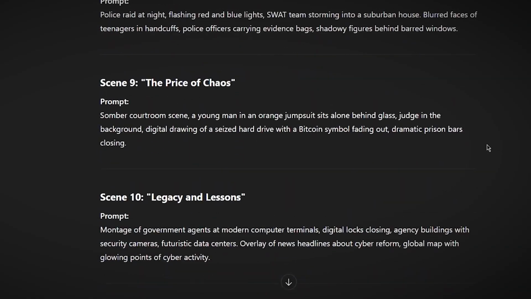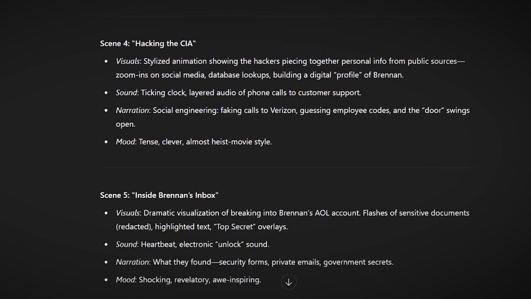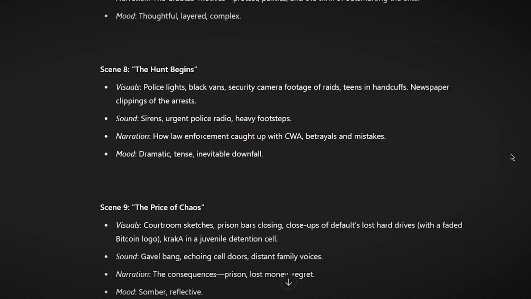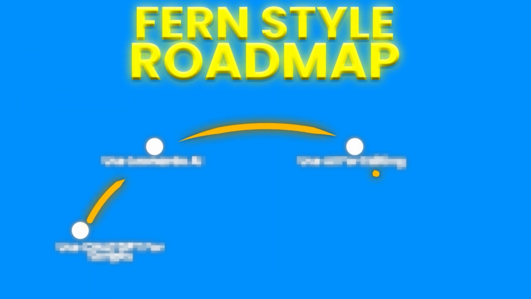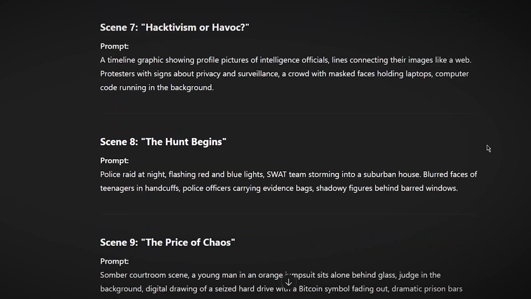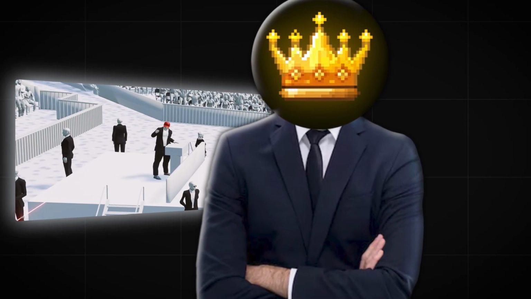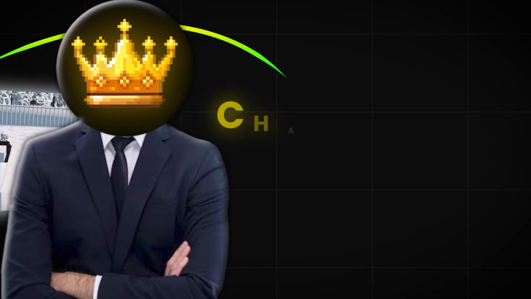With the script done and all image prompts ready, we've already done what would take hours manually in about 5 minutes. ChatGPT handles the creative heavy lifting so we can focus on production and of course making some juicy cash. Now that we have our roadmap, we can move to the next step. The image prompts are waiting and we'll use them to build the actual 3D scenes without any complex software by using, you guessed it, ChatGPT.